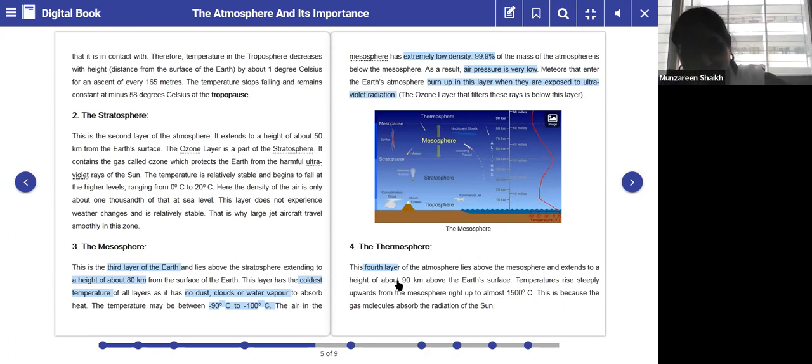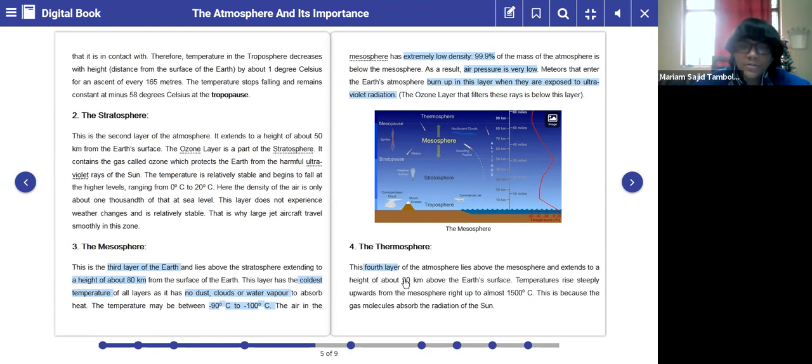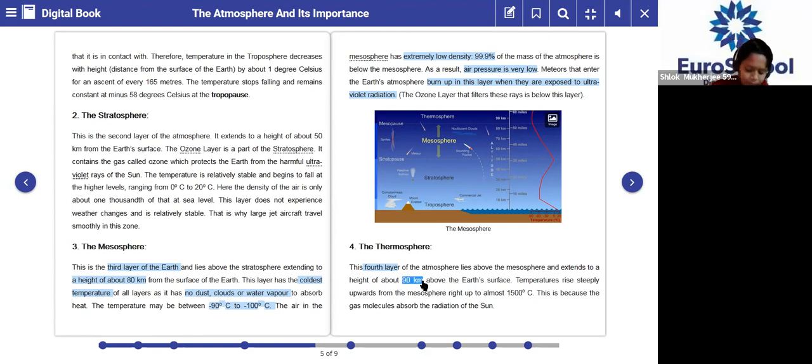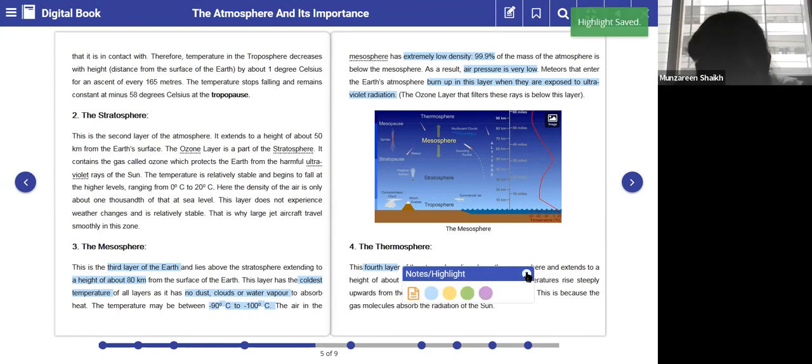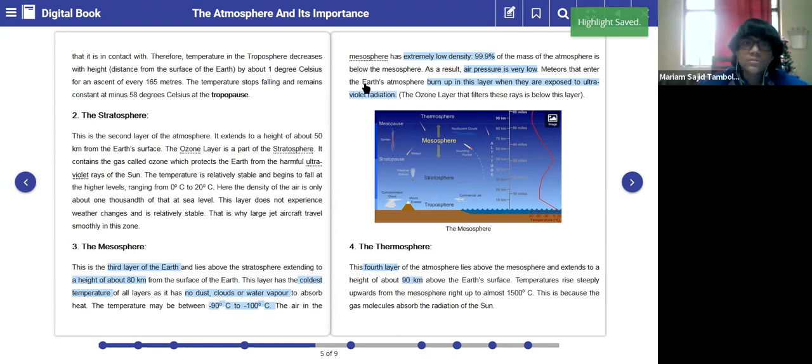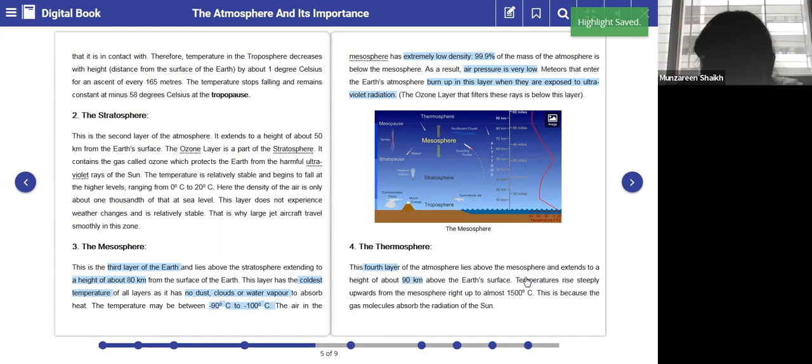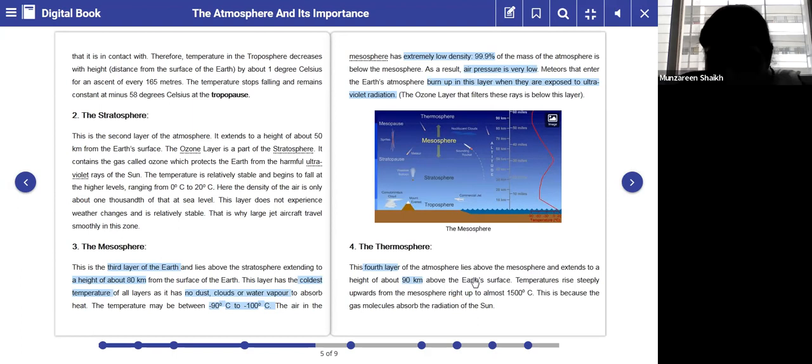All right, this is the fourth layer. The thermosphere is the fourth layer, okay? And the thermosphere lies above the mesosphere and extends to a height of how many kilometers? 90 kilometers. Third layer, it is 80 kilometers, and the fourth layer, it is 90 kilometers above the Earth's surface. That is important. Please underline that.